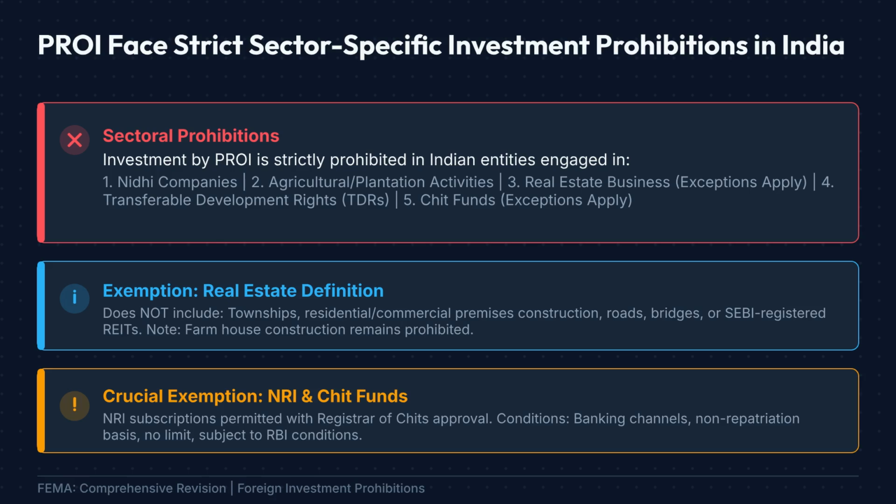Real estate business does not include development of townships, residential or commercial premises, roads, bridges, or investments through SEBI-registered REITs. Similarly, NRIs may participate in chit funds, if approved by the Registrar of Chits, conducted through banking channels, on a non-repatriation basis, and subject to RBI conditions. Examiners frequently test these exceptions, rather than the basic prohibitions.